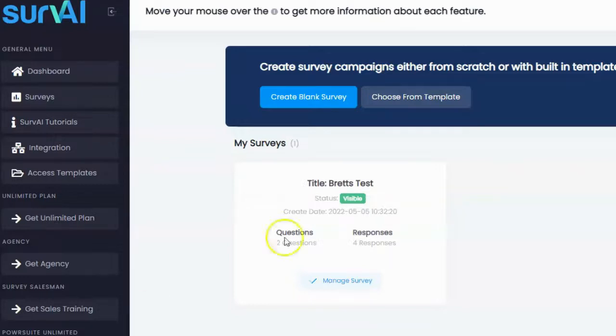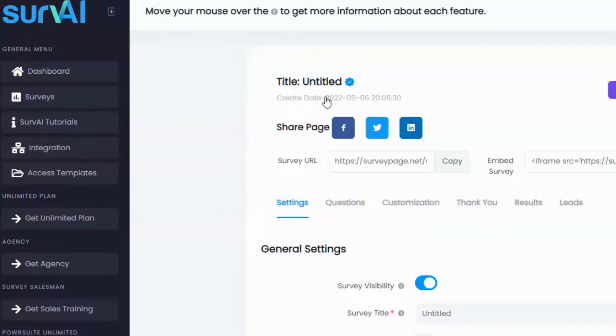Okay, so to get started, what I'm going to do is click on Create Blank Survey. Now, I could choose from a template. There are some template surveys made for you, basically done for you surveys, but I'm not interested in that. I want to go ahead and click on a blank survey. Now, you might have noticed that this is a survey software. It's a software for creating surveys. So you can survey people, ask them questions, give them feedback, and then you can redirect them to different websites based on the answers to their questions.